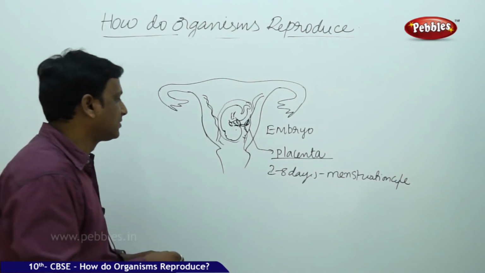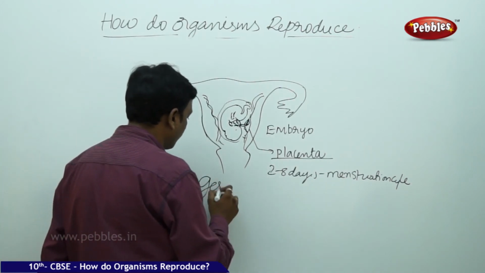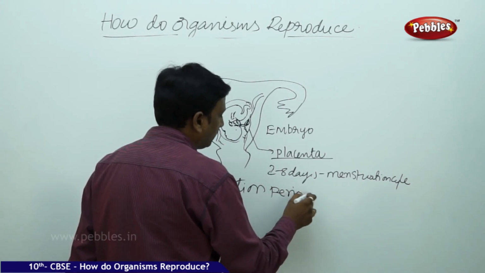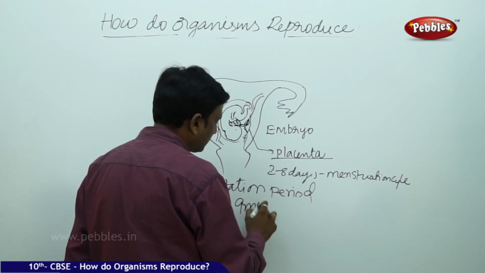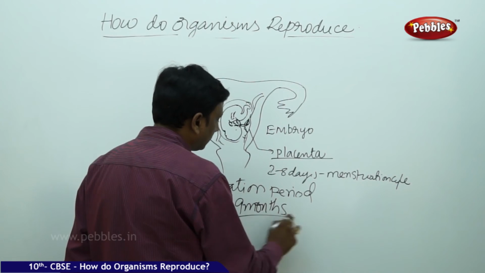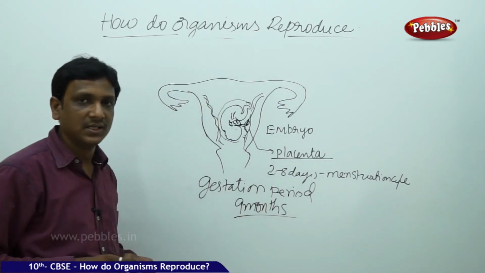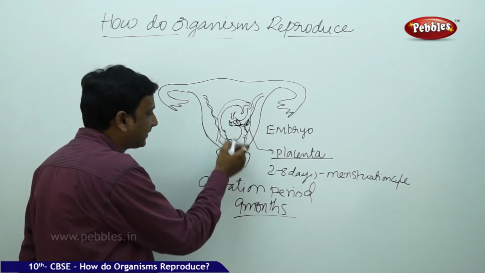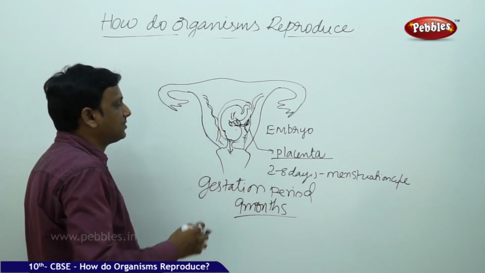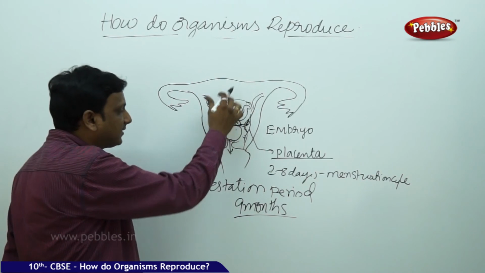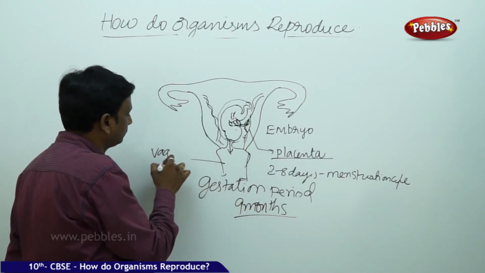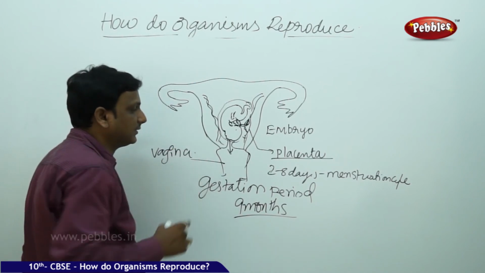And the total period is called gestation. The gestation period is 9 months, which it takes for the complete development of the baby. Once the baby is developed, the baby takes birth. The baby which is developed in the uterus comes out through the vagina, if it is a natural birth.